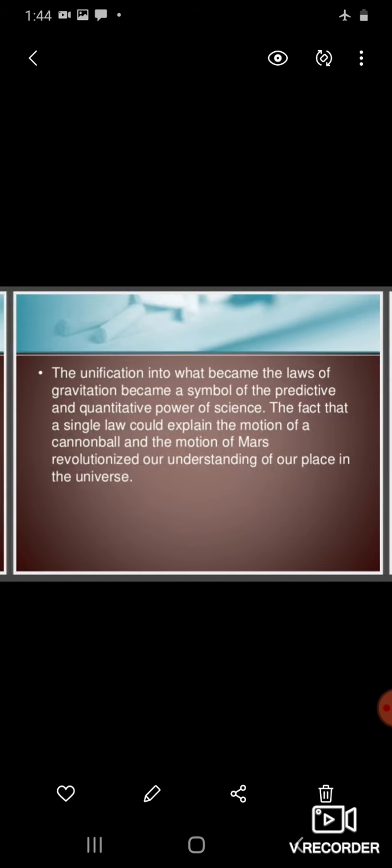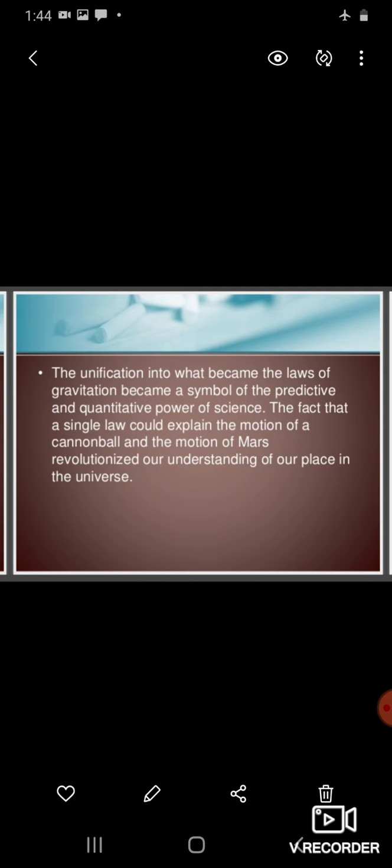Gravitation and gravity. These are two different terms. Gravitation is the force of attraction which occurs in any two objects of the universe. But gravity is the force of attraction of the earth.